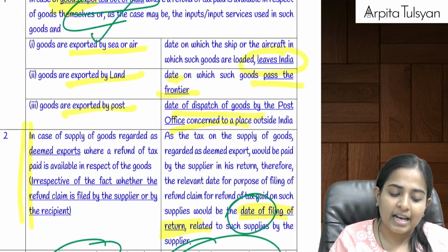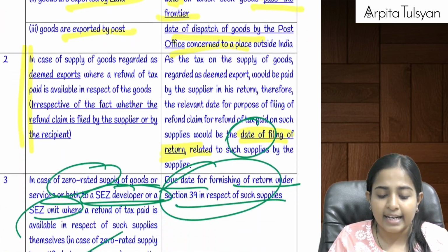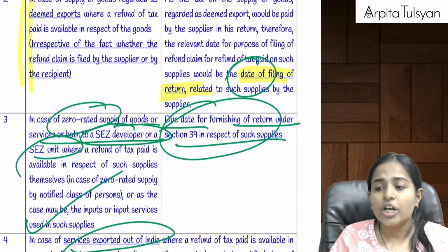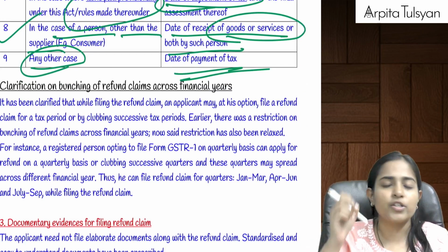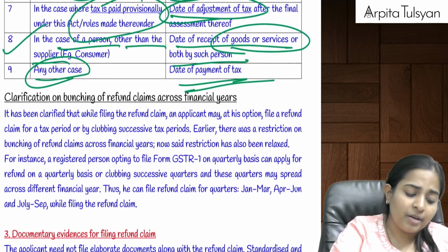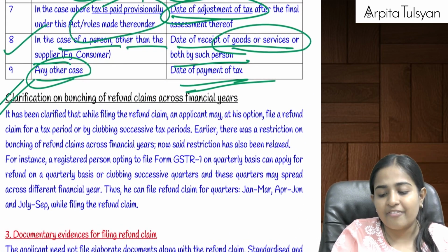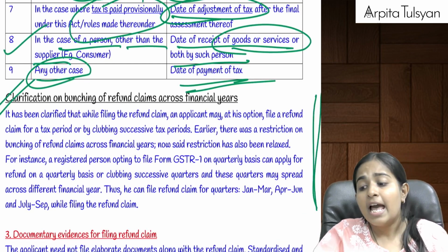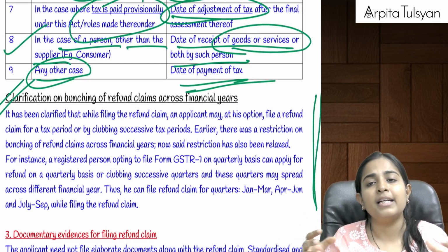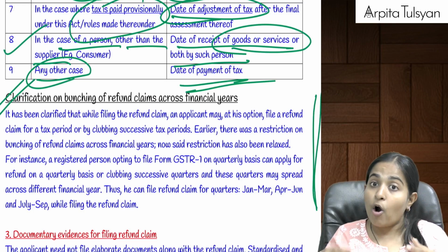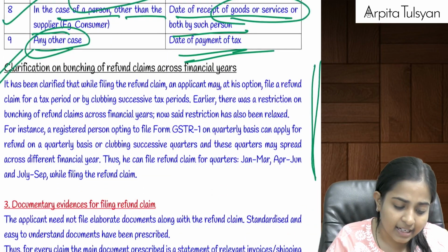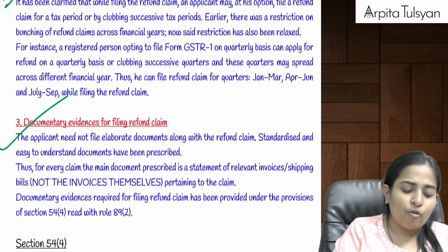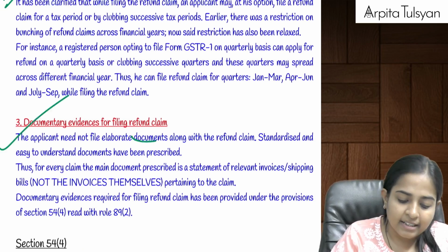So this is the relevant date, within 2 years of which you have to file the refund application. And then there comes a clarification that whenever you are filing a refund application, refunds of multiple tax periods, of multiple years also, can be clubbed in a refund application and you can file it together. Then, what are the documents which are required for filing the refund claim?